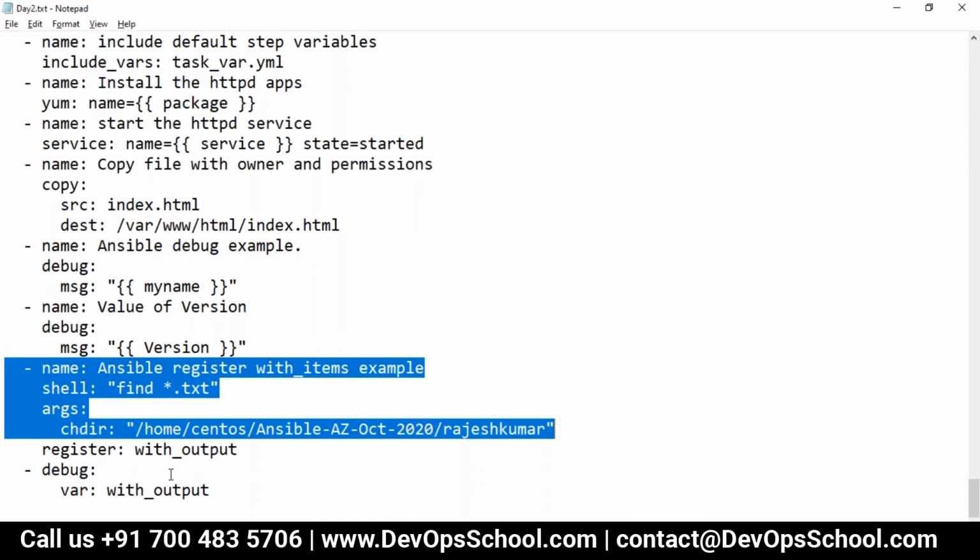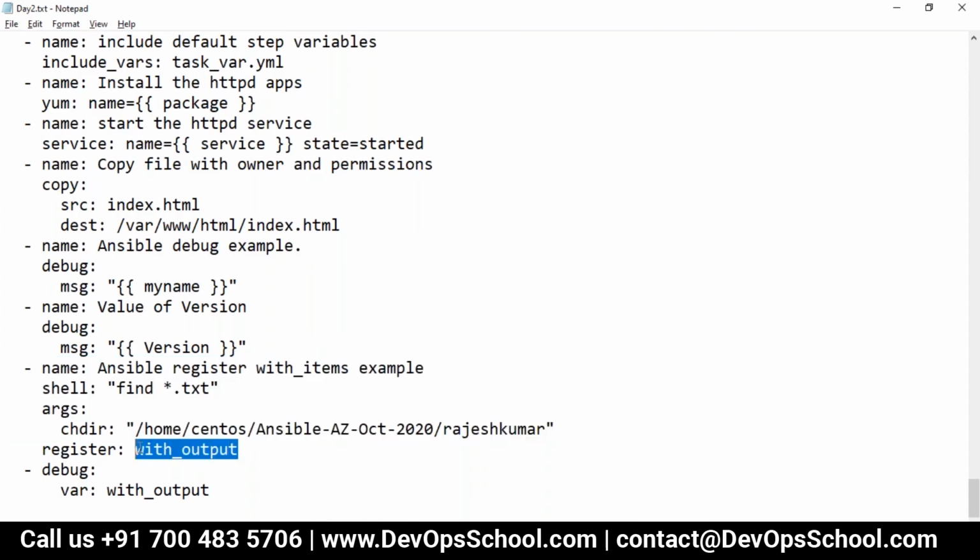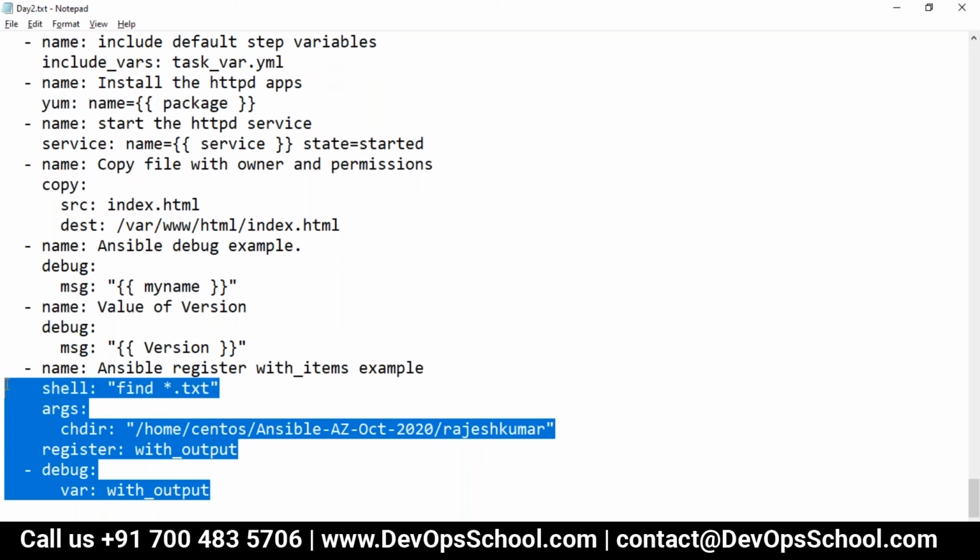Whatever the output of the task, I want to store in the with_output, which is a register module. And here I am displaying it. Debug, you know that debug is a module to display the variables or message, whatever it is. So I'm displaying it. Okay, so now let's check it out.